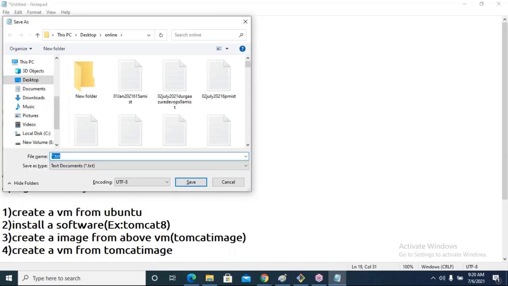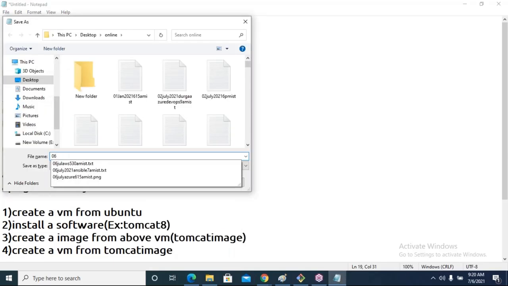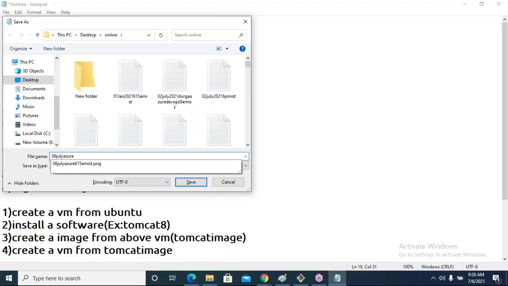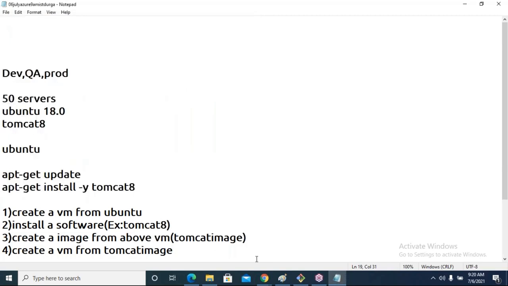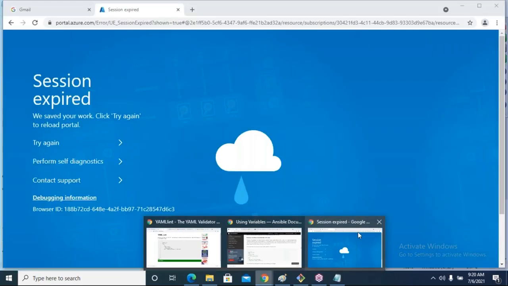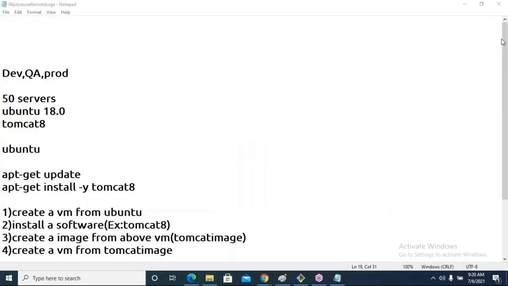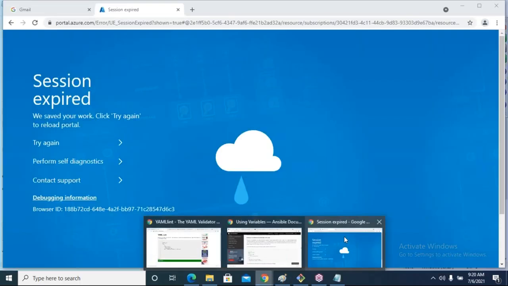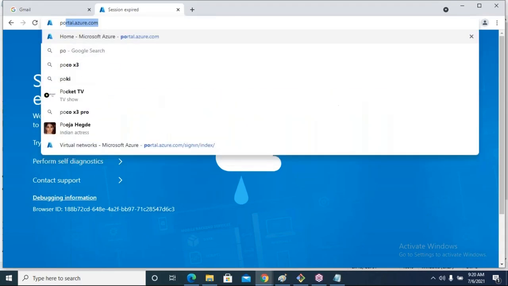Let me save the steps. 6 July, Azure, 9 AM IST. For that, let me log in to my portal.